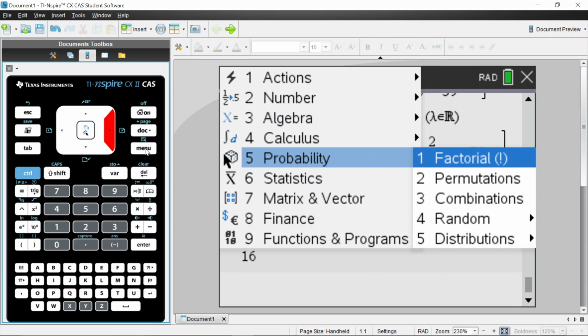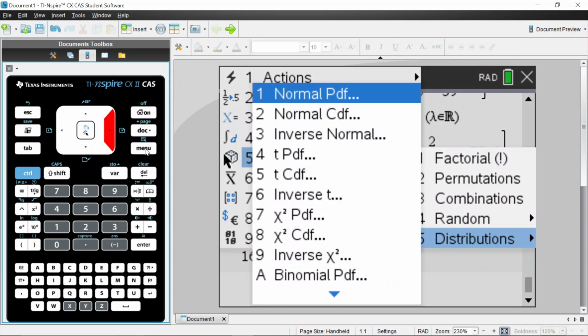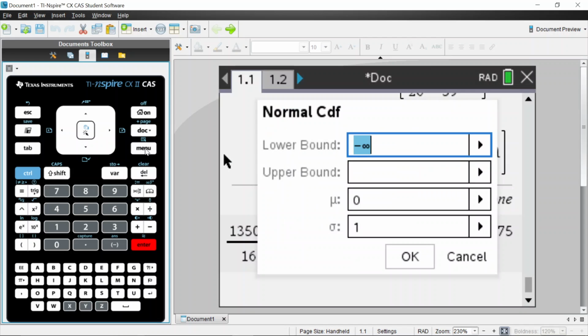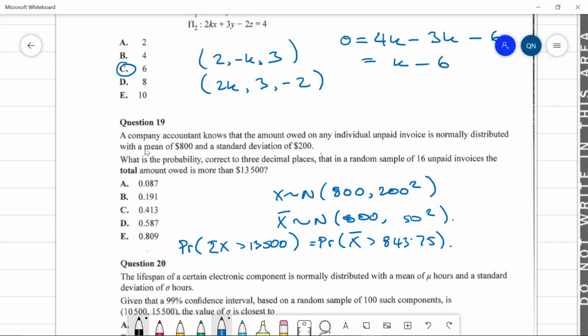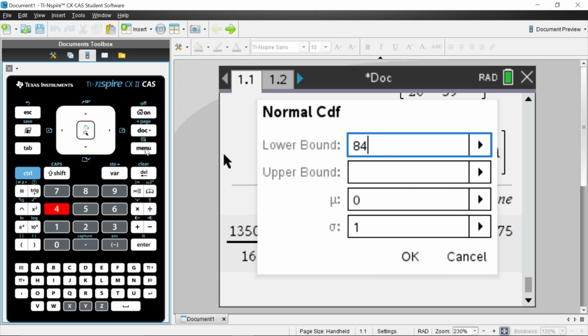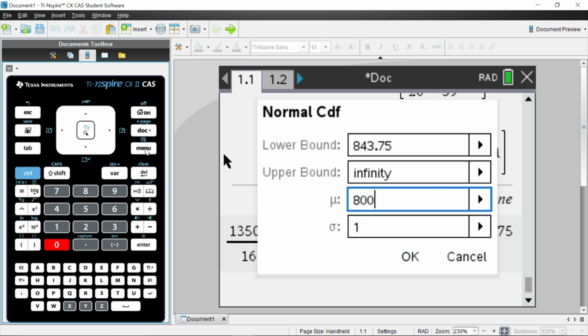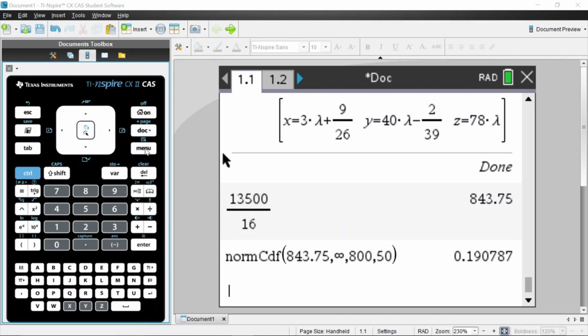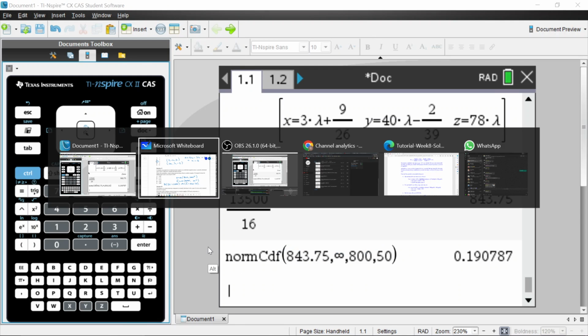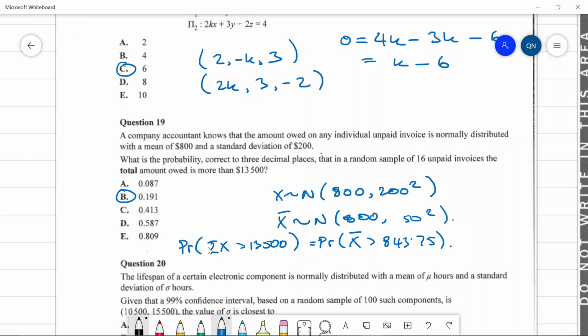So let's just do the normal distribution. So probability, we have normal distribution, normal CDF. Lower bound is 843.75. Upper bound is infinity. Mean is 800. And standard deviation is 50. So 0.1907. So it looks like it's option B.